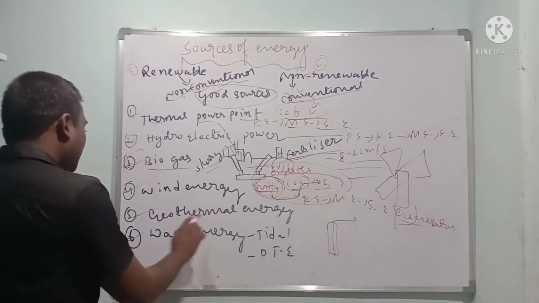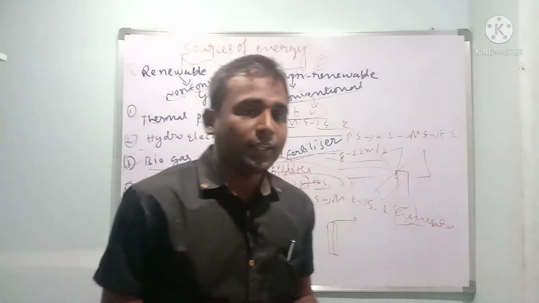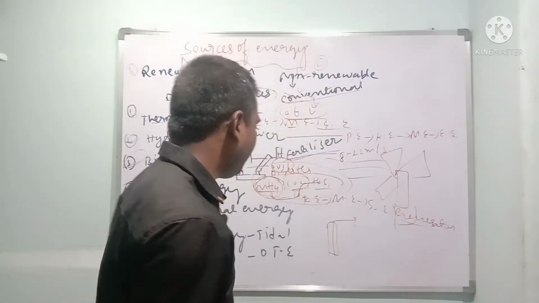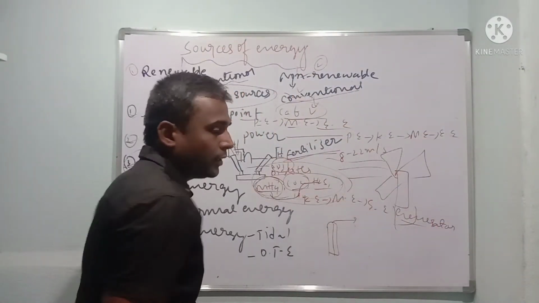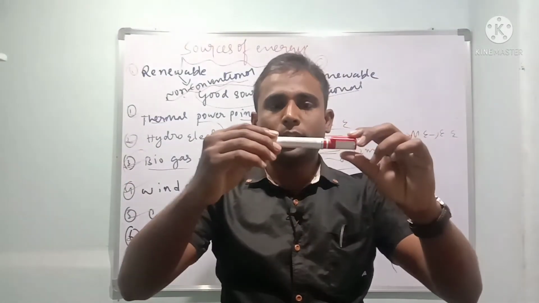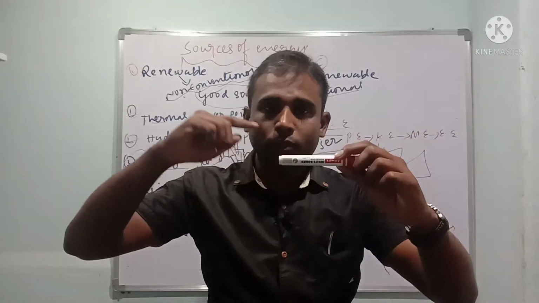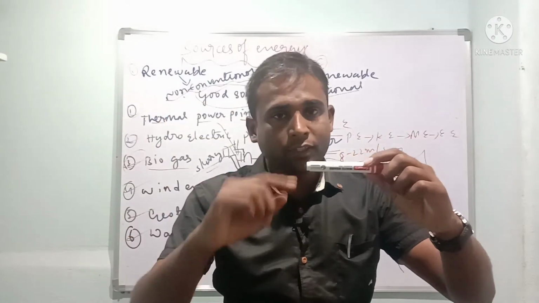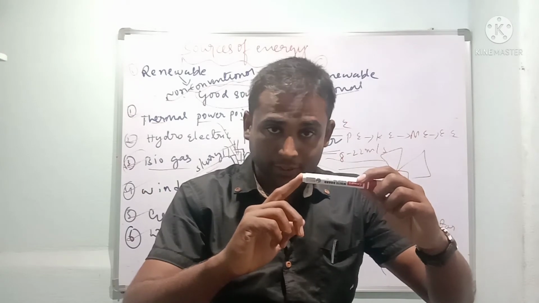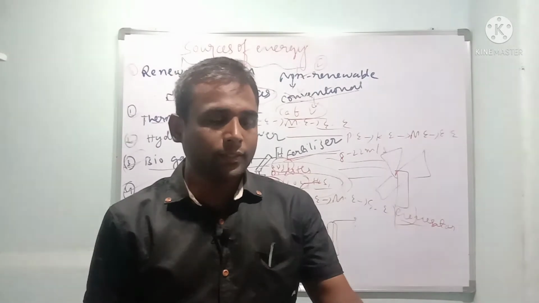Last but not least, wave energy. It is the process of obtaining energy from the waves of the ocean. Children, it is like tidal. Here, waves will be moving up and down. The turbines are kept in their original position, and they will start to rotate. Then turbines experience mechanical force that converts mechanical into electrical energy. How? Mechanical energy is connected to a generator, and the generator converts mechanical energy into electrical energy.